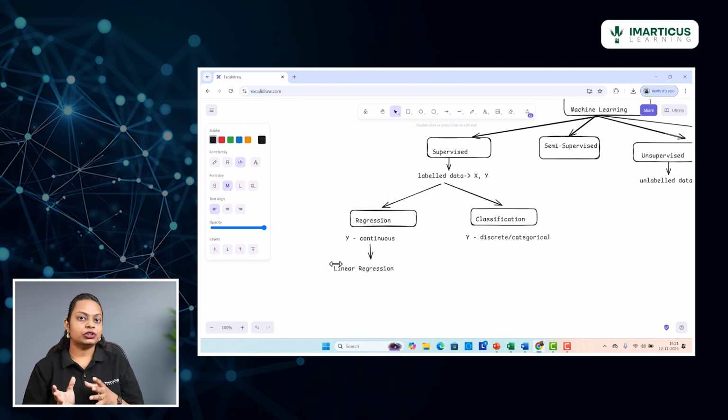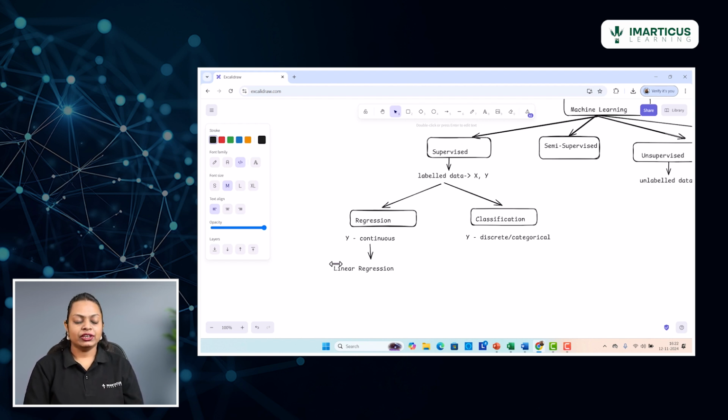And do you remember those words parametric and non-parametric that we discussed some time back? Linear regression is a parametric algorithm. So yes, it relies on a lot of statistics behind the scenes, and it does a lot of assumption checks before as well as after building the model. There are some pre-model building assumptions and post-model building assumptions that can be checked when we are building a linear regression model. So linear regression is one of the most preferred regression algorithms in the industry, and it suits continuous data very well.